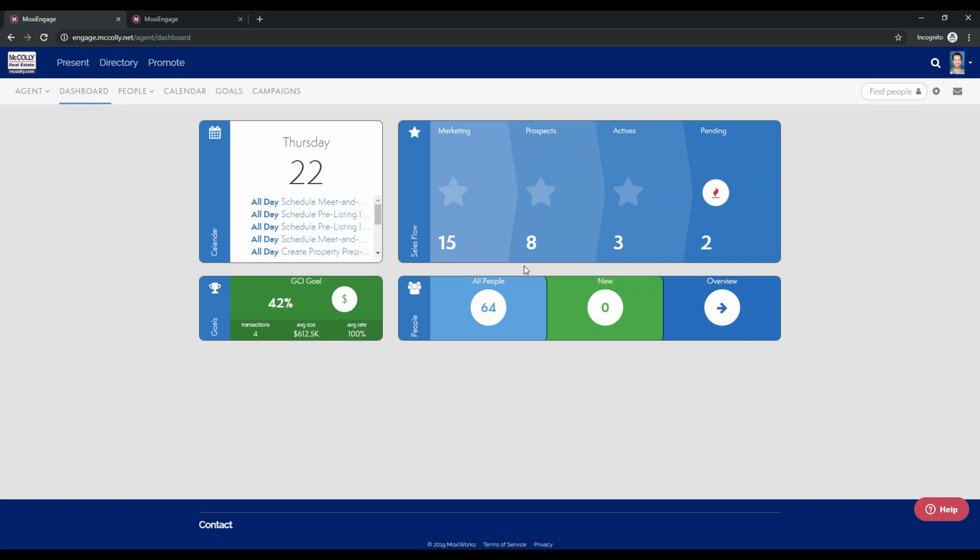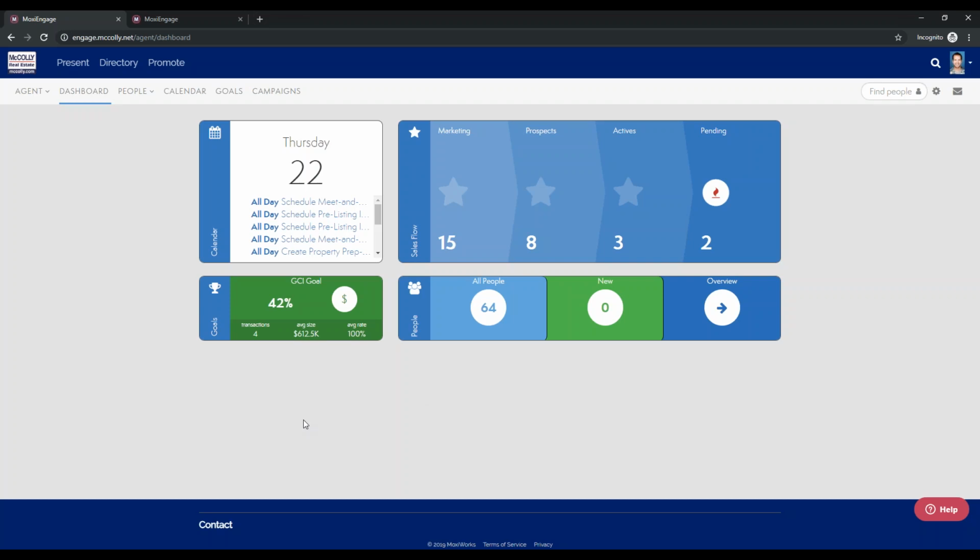Cool. Perfect. Well, if you guys had any other questions, let us know. The website, I believe Monica linked it earlier, but it's engage.mccolly.net is how you guys can log in and play around in the platform. If you have any questions, that help button in the bottom right is great. Or reach out to Monica, or Monica can help ask us if you have any questions. So we'll be here to help. And yeah, we look forward to getting you guys into Engage.